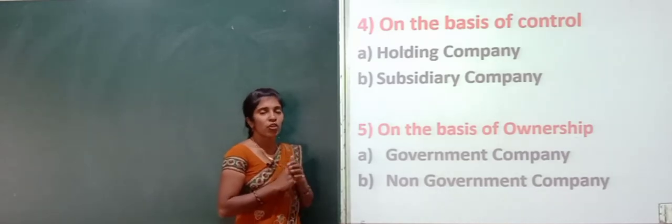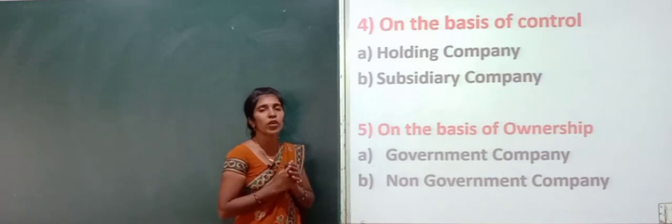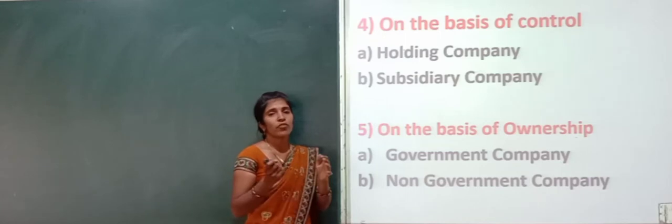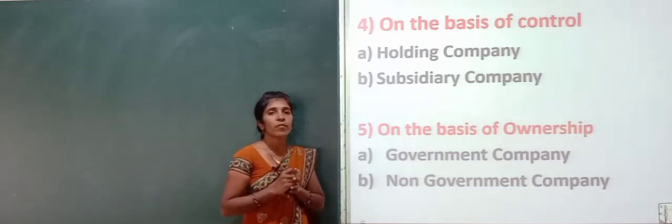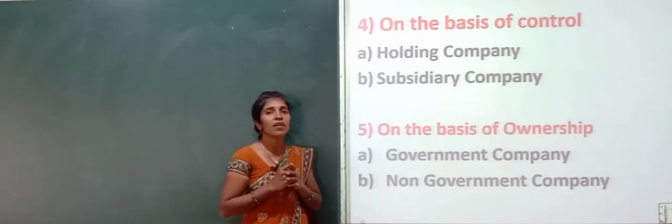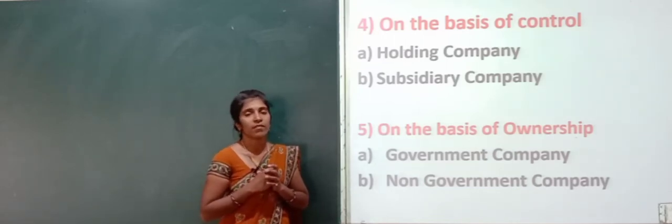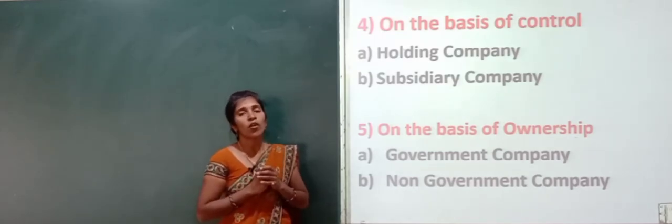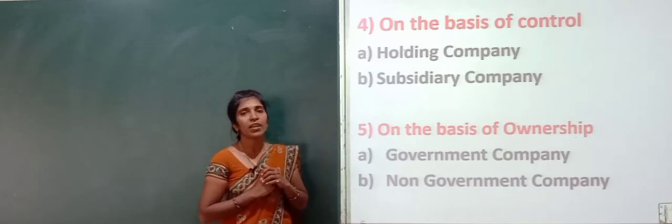For the study of holding company, you must know what is meant by subsidiary company. So subsidiary company is a company in which the holding company holds the composition of the other company and also exercises all the control of the holding company. That is called the subsidiary company.